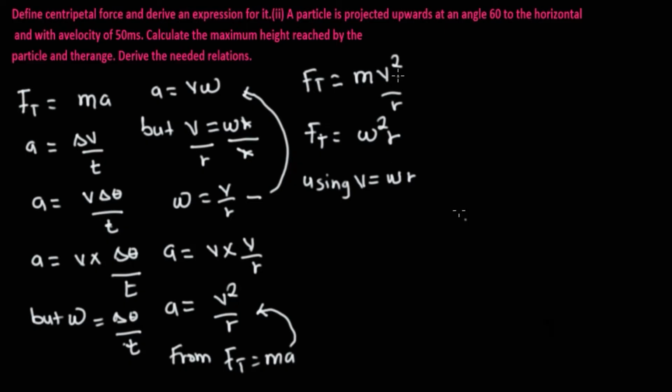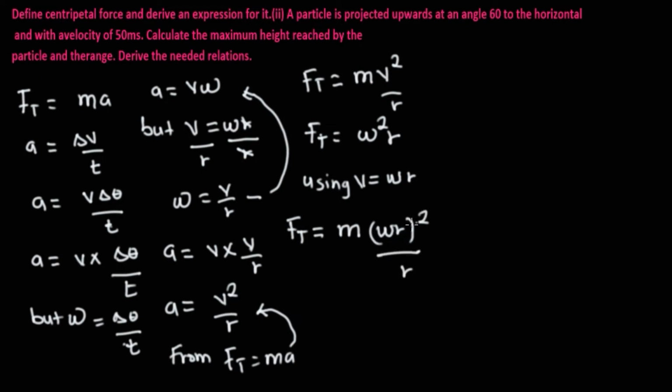When we see v from this equation up here, we replace it with ωr, and we have that Fc is equal to m. When we see v replaced by ω, v square is going to be (ωr) square over r.